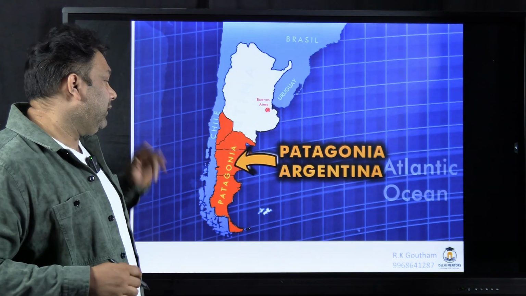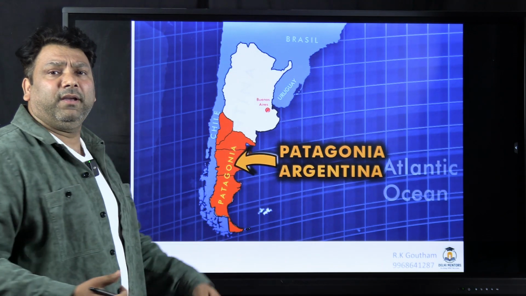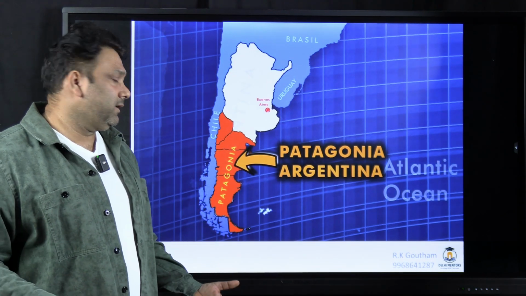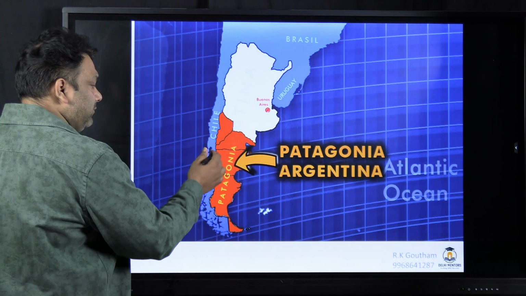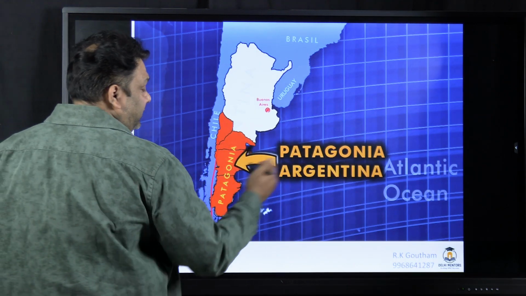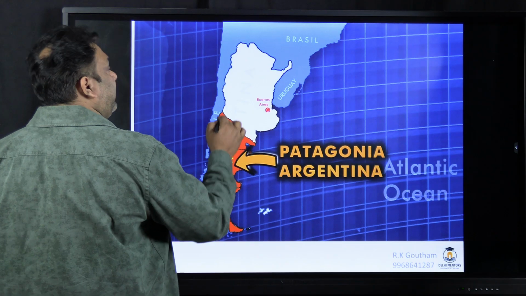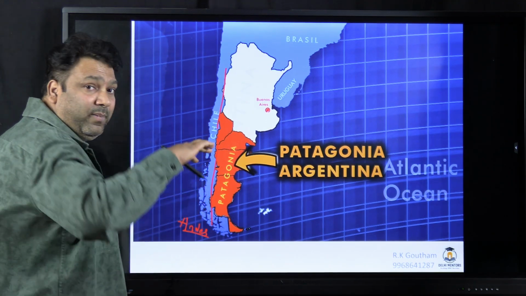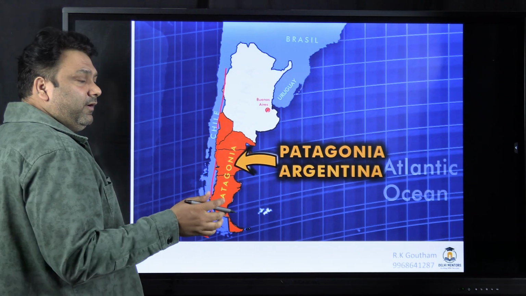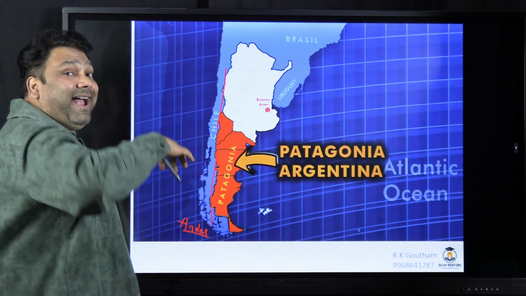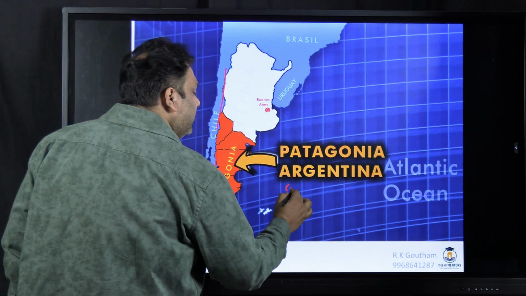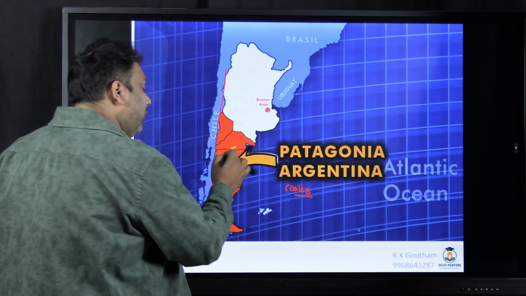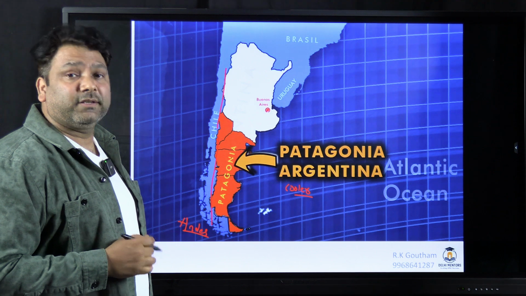And also the Patagonia is comparatively a cooler region. The Patagonia is a plateau on the eastern side of the Andes. So this is where you have the Andes. So the Patagonia is made up of the basaltic eruptions. So it is just like the Deccan Plateau here. It's a highland. So it should be generally cooler. But Patagonia also is facing a lot of forest fires.